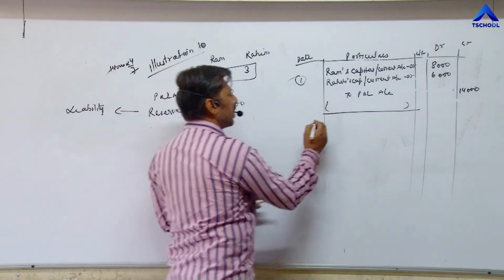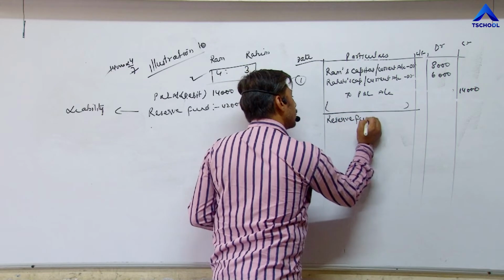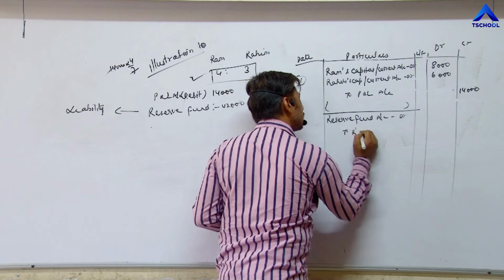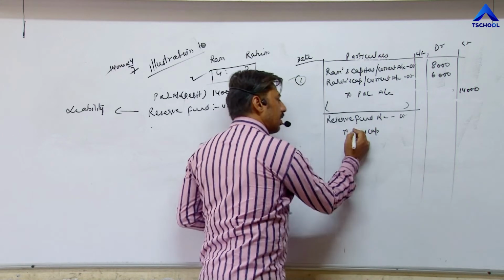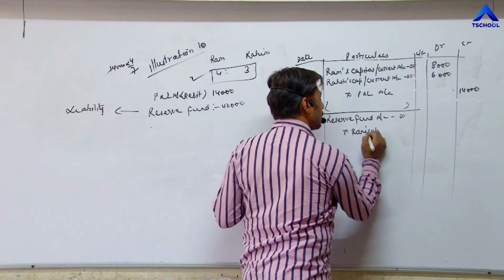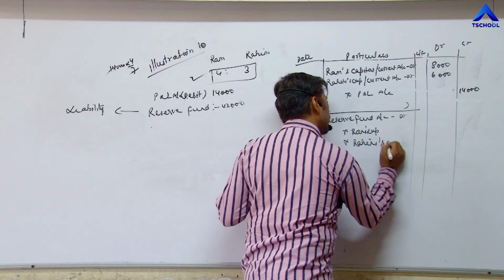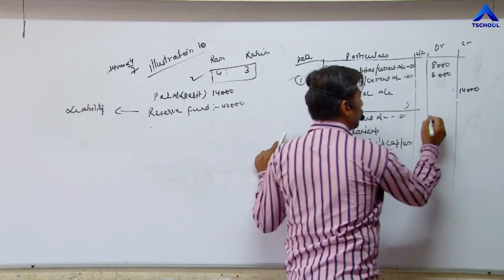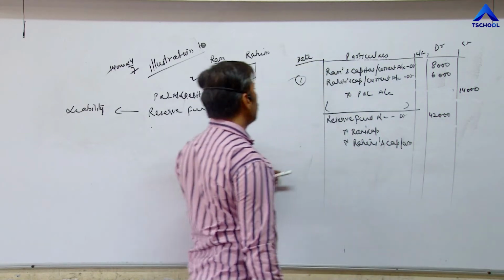So reserve fund account debit to Ram's capital or current account, to Rahim's capital or current account, and distribute reserve fund 42,000 in old ratio, means 4:3.